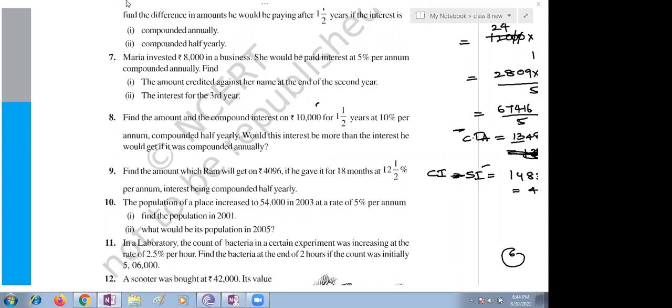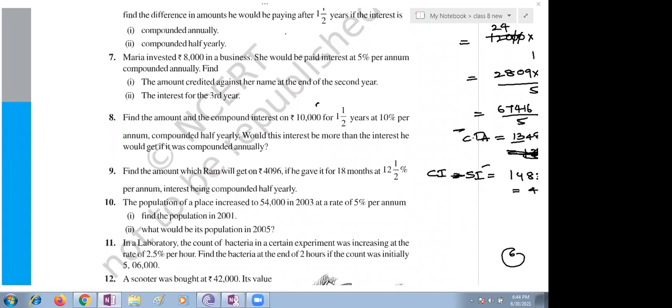Wait, I'll call other students. Jashmita, Ritvik, are you there in the classroom? Ritvik, are you there in the classroom? Ritvik is not there? He's there, ma'am, but his mic is not working, he said in chat. Okay. I think he has some problem with mic. Okay, maybe. Okay, Ritvik. Next.